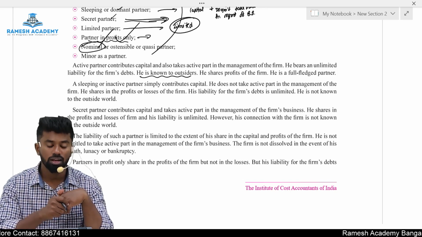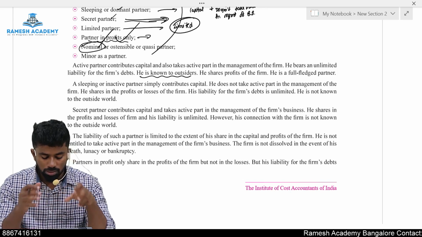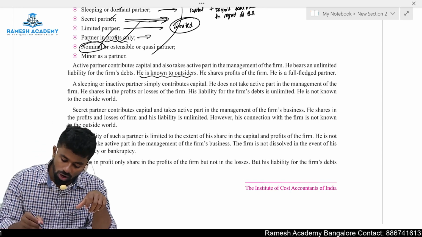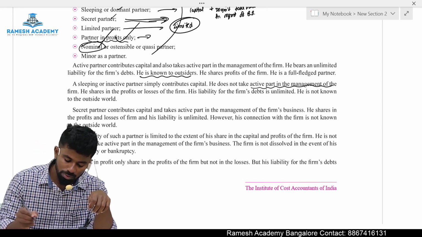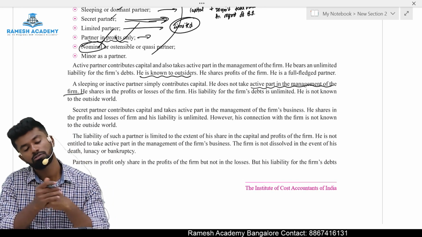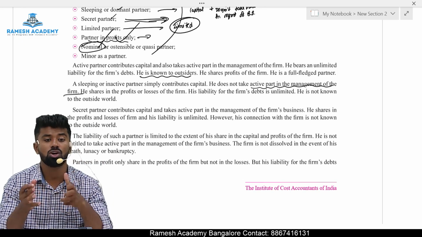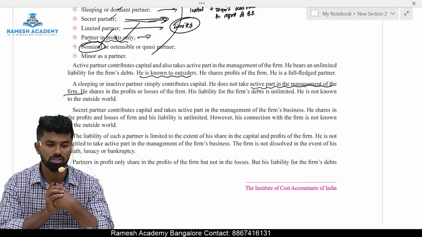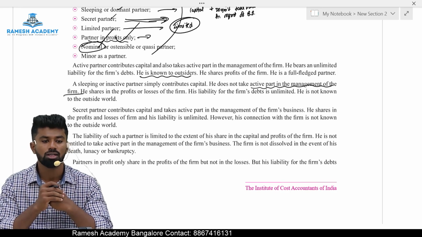Then a sleeping or inactive partner simply contributes capital. He does not actively take part in the management of the firm. He shares the profit, he shares the losses, but he does not take part in the management of the business. That person is called the sleeping partner.